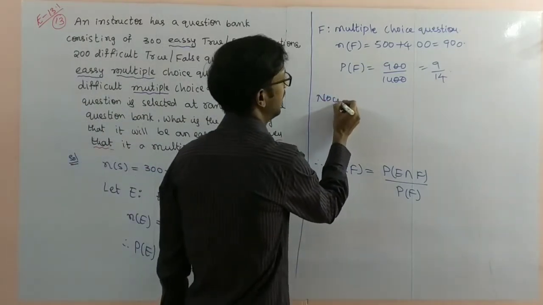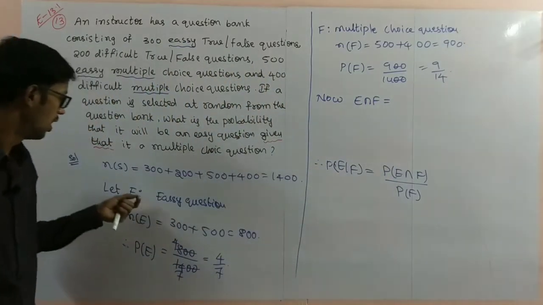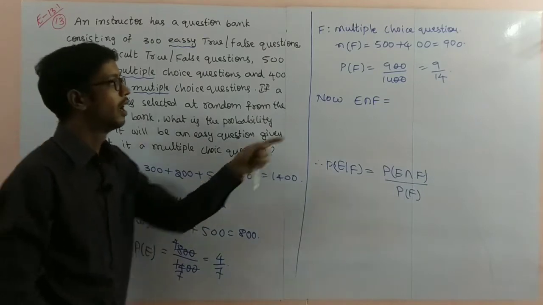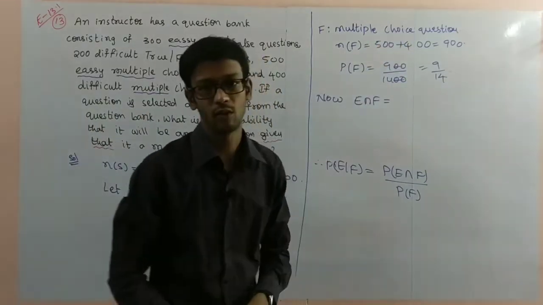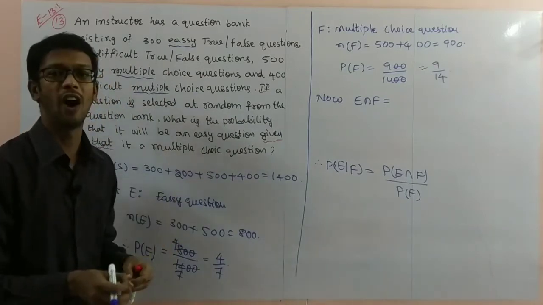Now I'll write E intersection F. E is an easy question, F is a multiple choice question, and intersection is nothing but and.